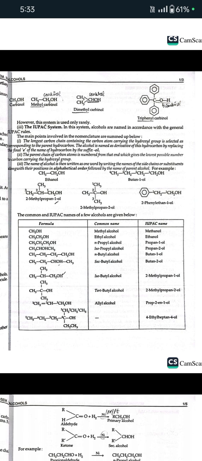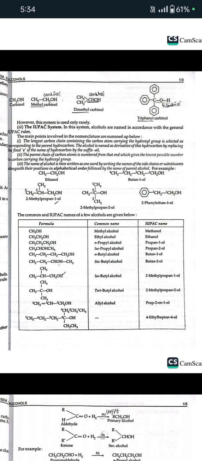Third is IUPAC system. In this system, alcohols are named in accordance with the general IUPAC rules. These rules are summed up below. First, the largest carbon chain containing the carbon atom carrying the hydroxyl group is selected as corresponding to the parent hydrocarbon. The alcohol is named as a derivative of this hydrocarbon by replacing the final e of the name of the hydrocarbon by the suffix ol.